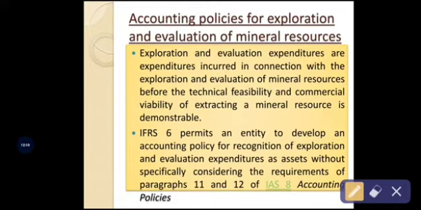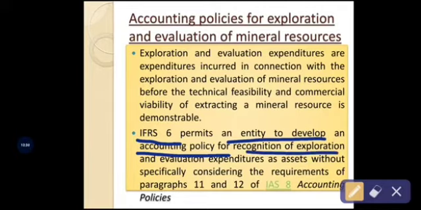So the second accounting policy states that IFRS 6 gives consent and permission for business organizations and various entities to develop the related accounting policies, which are ultimately helpful to recognize the expenditure incurred for the exploration and evaluation by the company.